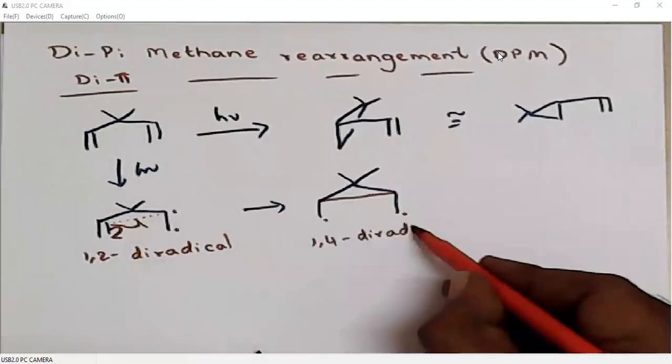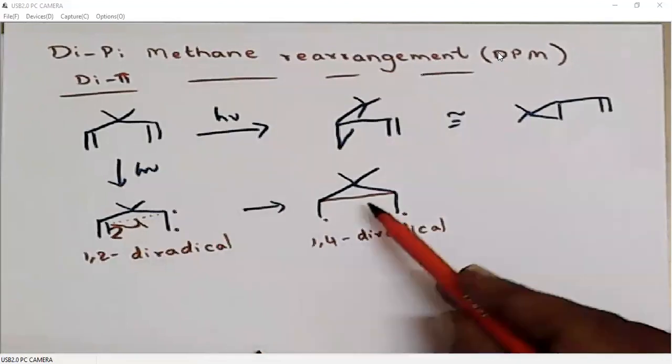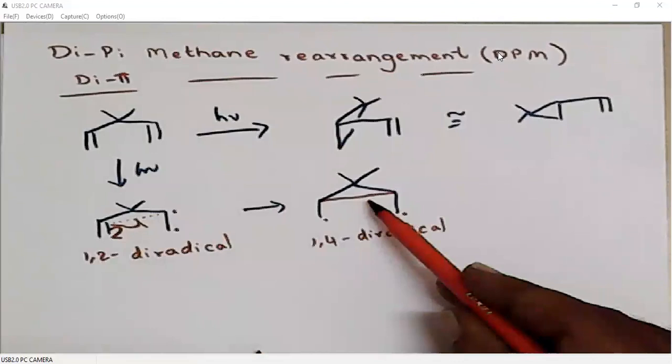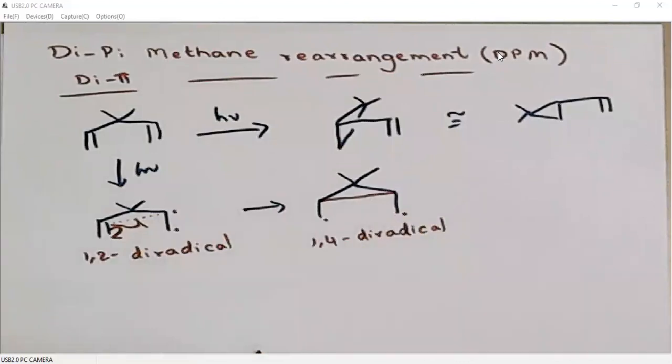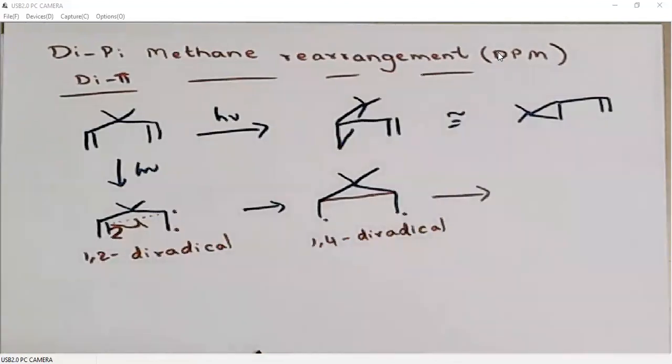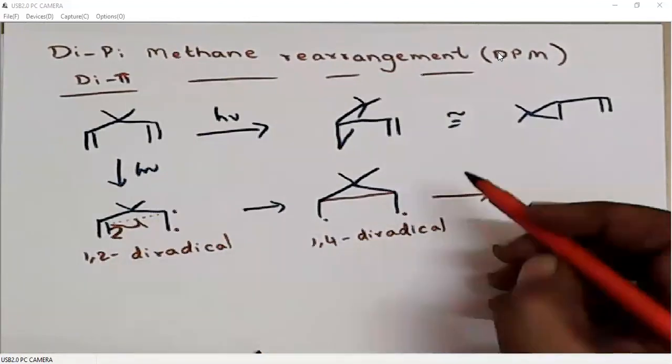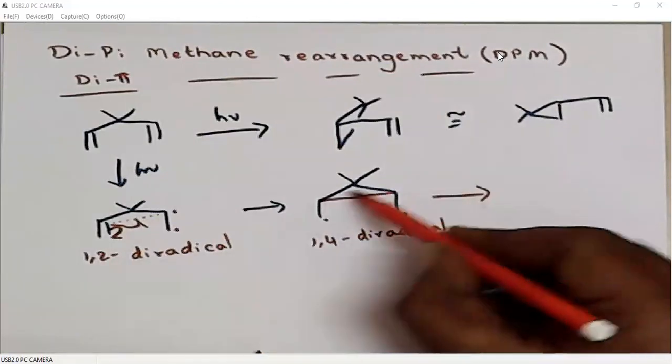So a 1,2-diradical is involved in a bond formation that leads to a three-membered ring and a 1,4-diradical. Now this 1,4-diradical will be involved in bond breaking of one of these two bonds.